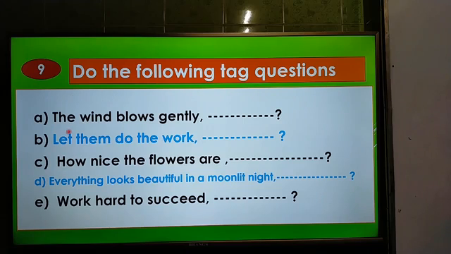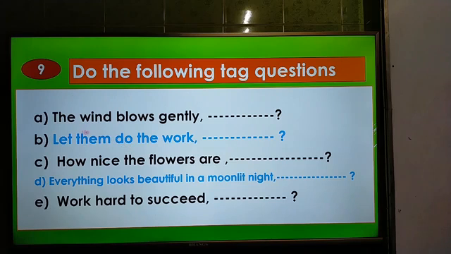Dear students, the first question is: the wind blows gently. Second one, let them do the work. Third one, how nice the flowers are. Fourth one, everything looks beautiful in a moonlit night. And last one, work hard to succeed. These are the questions, and I am going to give you the answer.